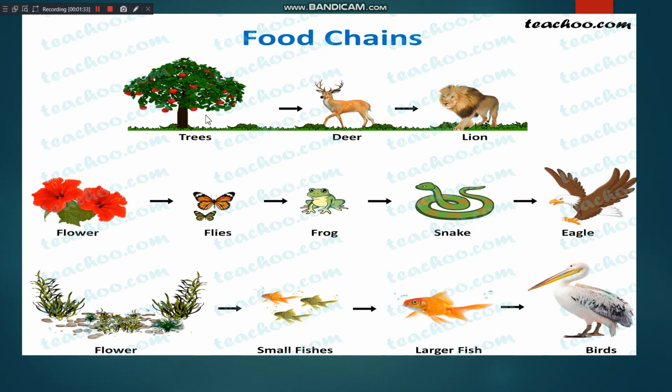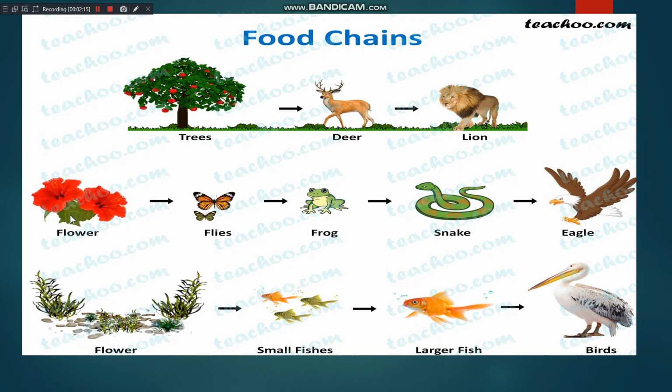So here what happened? The food energy which is prepared by a plant is passed to, or flows to, the deer. Deer is here a primary consumer, a herbivore, and then this food energy is passed to the lion. So in this way the food is prepared by a plant or autotroph, and it is passing to the next organism, and this representation of who eats whom, this series, is known as food chain.